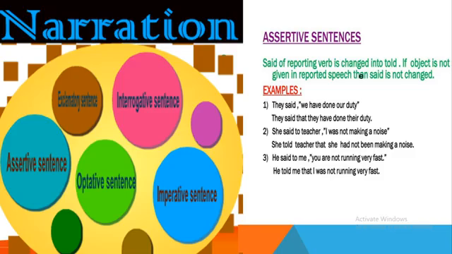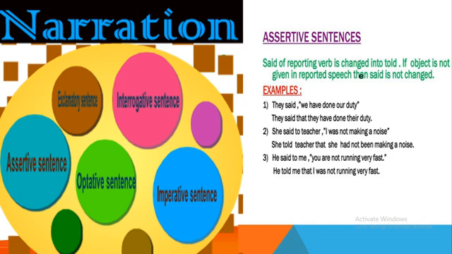Before starting the class, I inform you about the types of sentences, because today's topic is changing narration in different sentences. So, how many types of sentences? You know that there are 5 kinds of sentences.